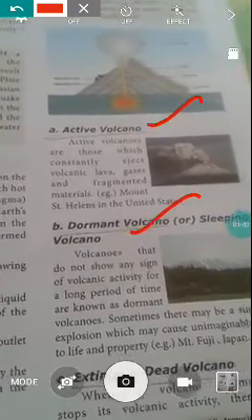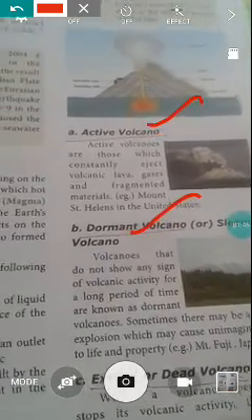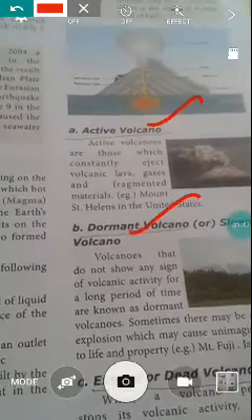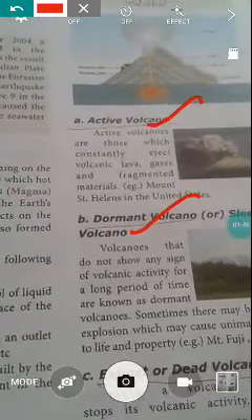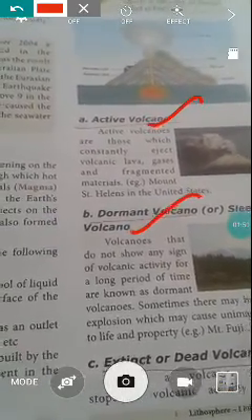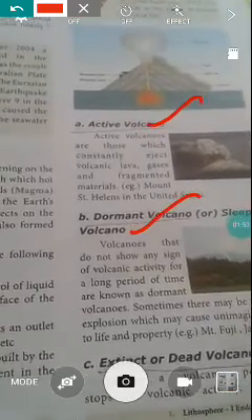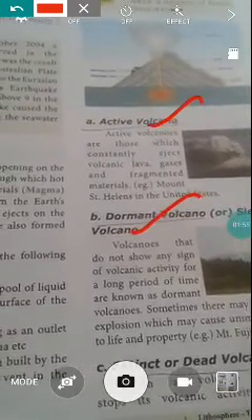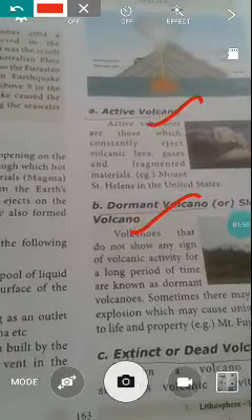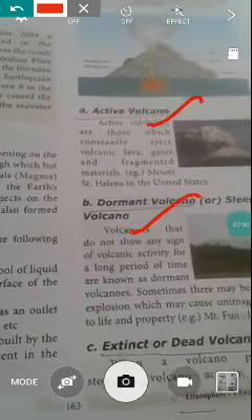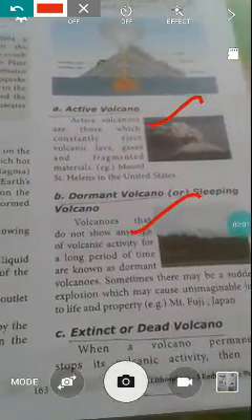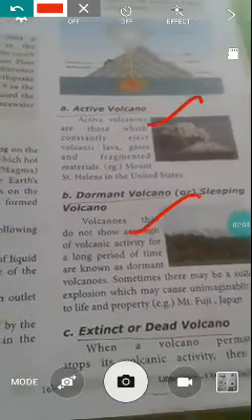The second one is dormant volcanoes or sleeping volcanoes. These are volcanoes that do not show any sign of volcanic activity for a long period. They never eject lava for a long period, but one day they may erupt. It is known as a dormant volcano or sleeping volcano. Example: Mount Fuji in Japan.